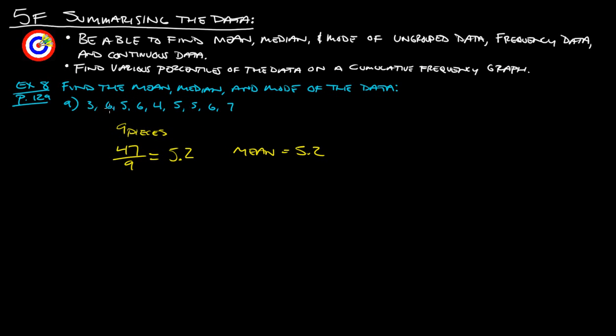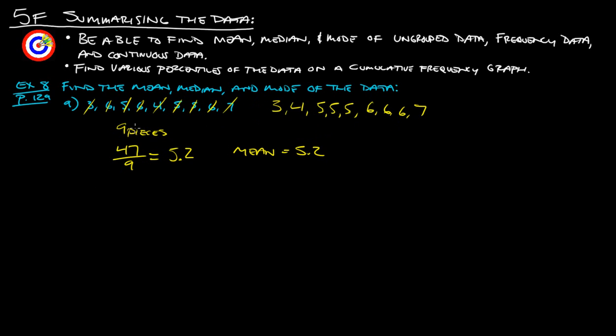The median. So for the median, we have to rearrange this all in order. So let's do that. Let's see, the smallest one is 3, and again I'm going to cross them off as I go, just make sure I don't do them twice. So there's 3 and then 4. We have 1, 2, 3 5s. And then we have 3 6s. And a 7. 1, 2, 3, 4, 5, 6, 7, 8, 9. We got all the data in there.